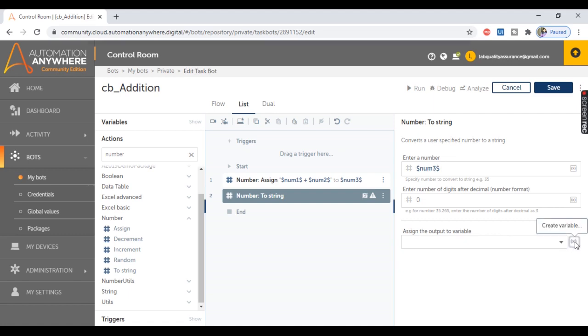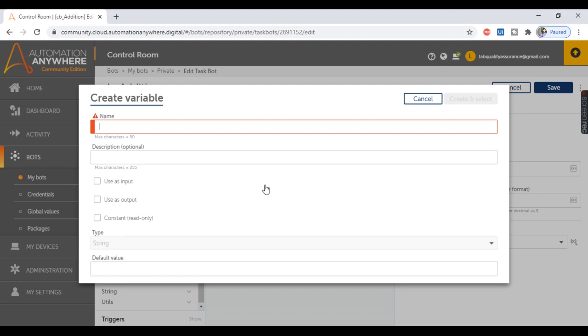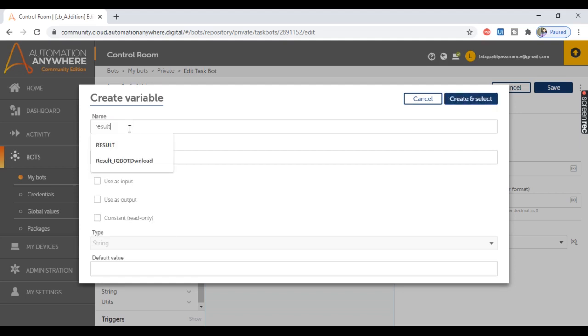So create a variable from here. Let's keep the name as result, which will be a variable of type string. And since we will pass this result variable from this child bot to the parent bot, we'll have to check this box use as output.